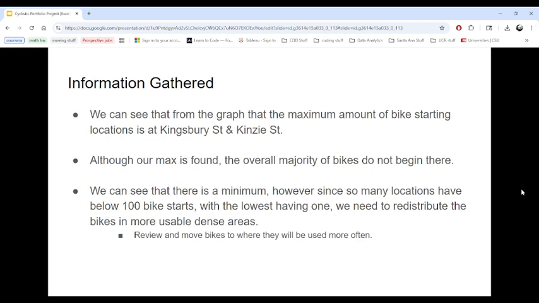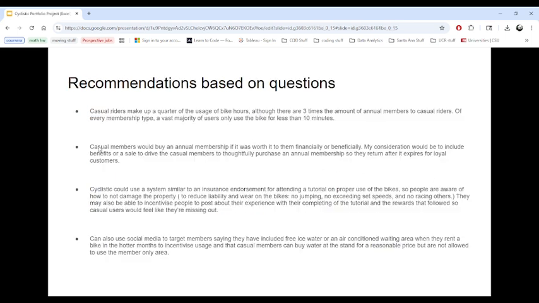This would lead to reviewing and moving bikes to where they'd be used more often, to be able to have a greater density of people using the bikes, whereas some may be used all day and others may be used not at all. So these are the recommendations based on the questions.